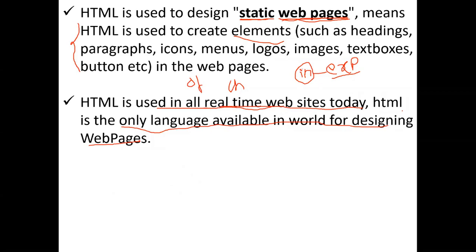Bootstrap is not for designing purposes, sir. Bootstrap is only for supplying styles. With Bootstrap, we can't design a web page. The web page should come from HTML only. After designing the web page in HTML, Bootstrap applies the styles. That's all. It's like CSS, not like HTML.